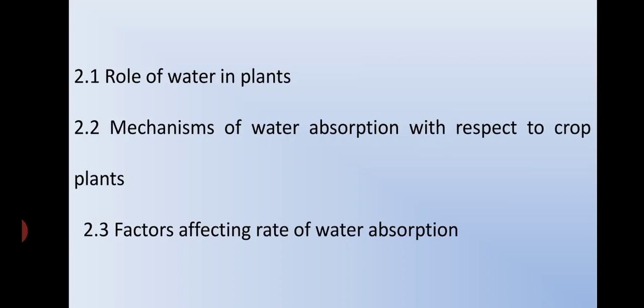Welcome to offline videos of chapter number 2, that is the absorption of water. Let's see what we are going to see in this chapter. We are going to see 3 points in this chapter. First, role of water in a plant, then mechanism of water absorption, that are the active absorption and the passive absorption, and number 3 point, that is the factors affecting water absorption.